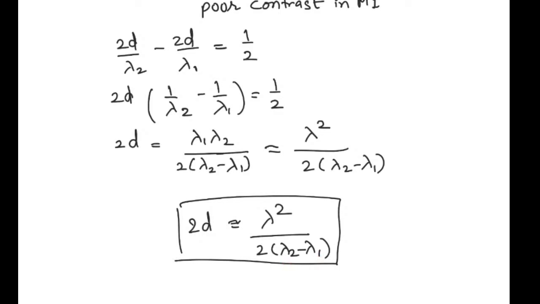Now, for a realistic source, we have seen that there will be a range of delta lambda involved.